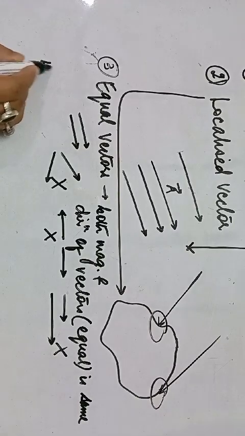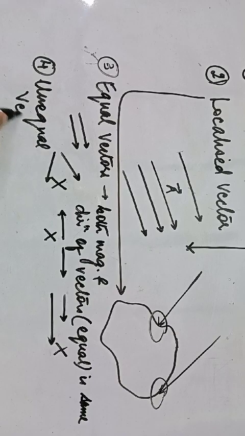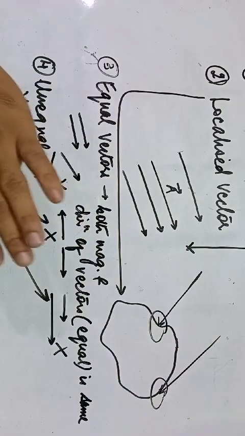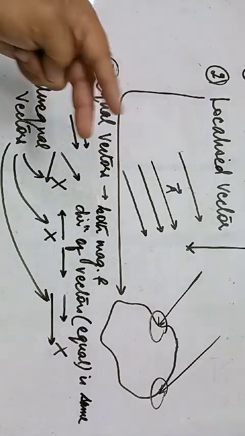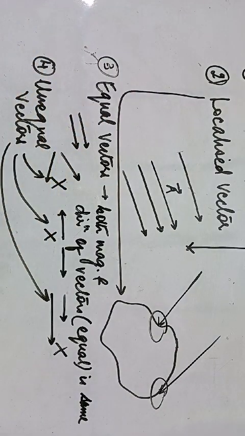You can write down the fourth category, which is unequal vectors. So these are unequal vectors. This is one example, this is one example, and this is one example of unequal vectors. How can two vectors be unequal? Either their magnitudes can be unequal or their directions can be different. If either the magnitude or the direction is different, we classify them as unequal vectors. For two vectors to be equal, both magnitude and direction have to be the same.